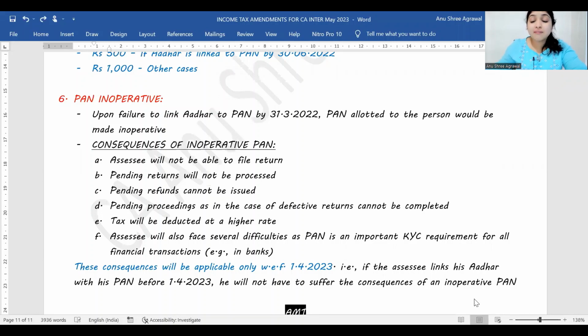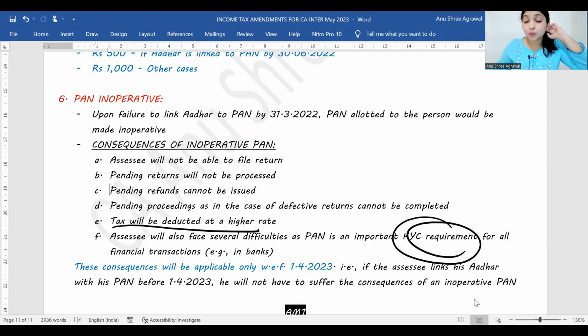All his KYC, wherever he has to give KYC documents. Whether you want to take a credit card today, from applying for a credit card, opening a bank account, opening a demat account, everywhere today you have to give your PAN number. So if your PAN becomes inoperative, none of these things you will be able to do. Tax will be deducted at a higher rate, 206AA, 206CC, which I taught you in the last amendments video. That will start applying. So there will be a lot of severe consequences if your PAN becomes inoperative.